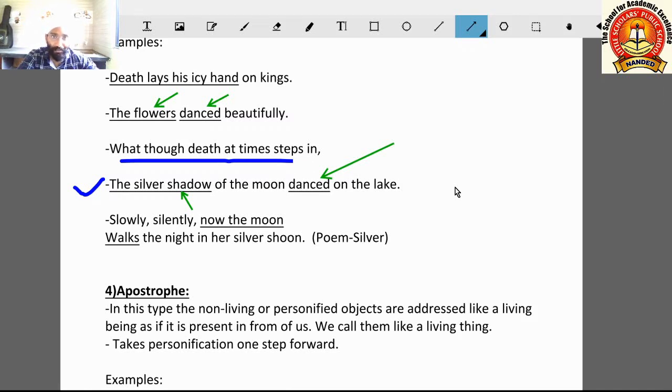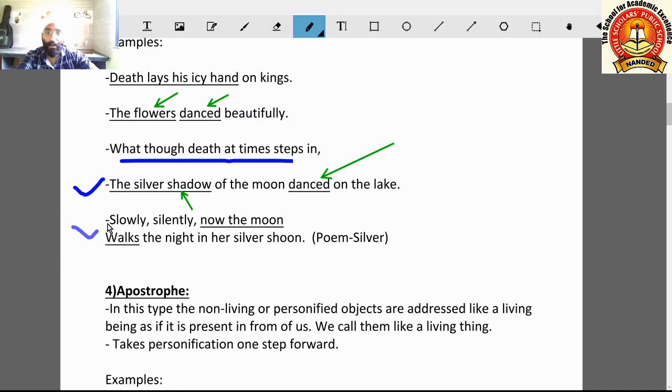So dancing ability we are applying on shadow. So this is personification. Come on the next example: slowly silently now the moon. This example is from the poem Silver, which is a ninth standard poem.